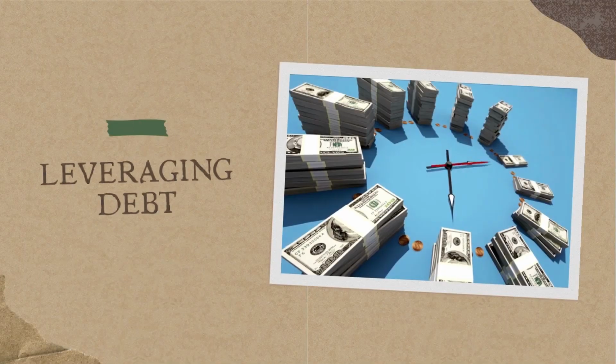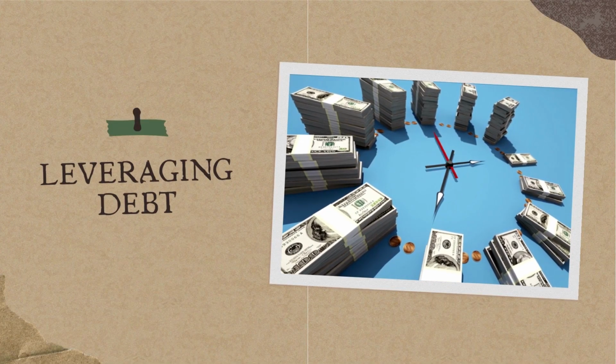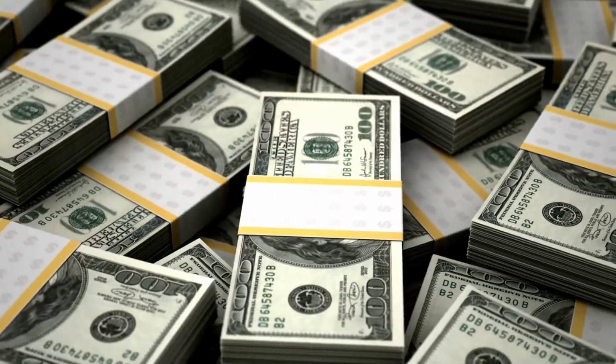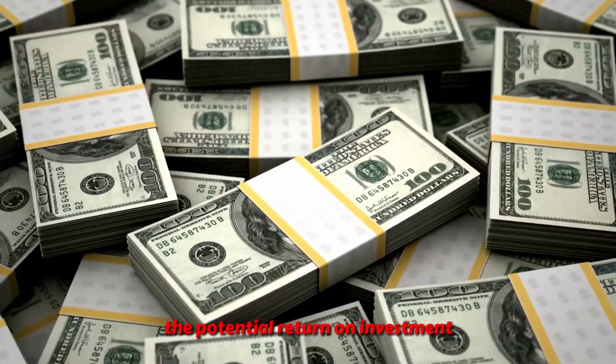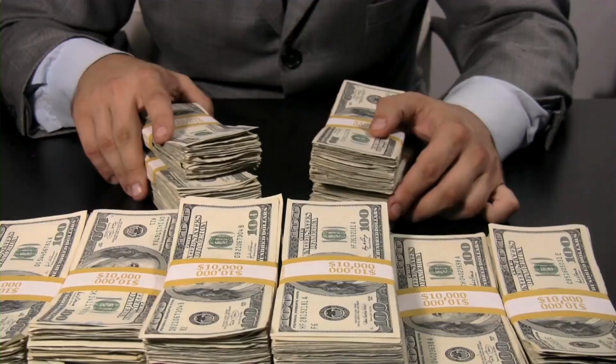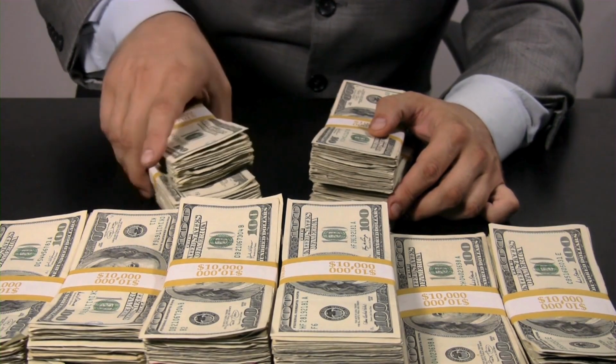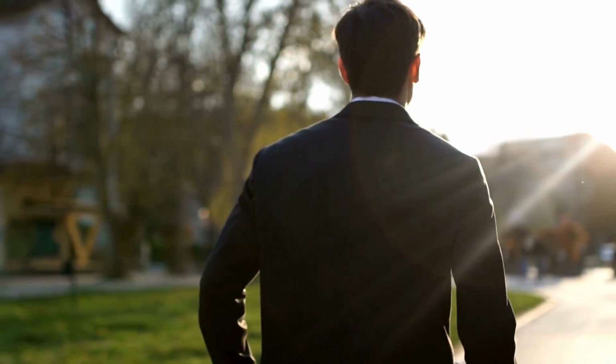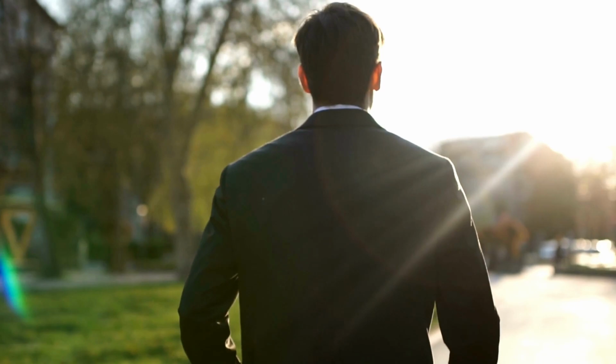1. The first way rich people make money with inflation is by leveraging debt to create wealth. Leverage is borrowing money to improve the potential return on investment. They are investing with less of their own money and borrowing more money to increase returns. Debt can be used strategically during a recession to build wealth.